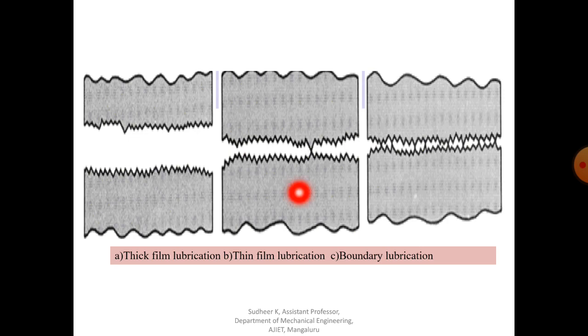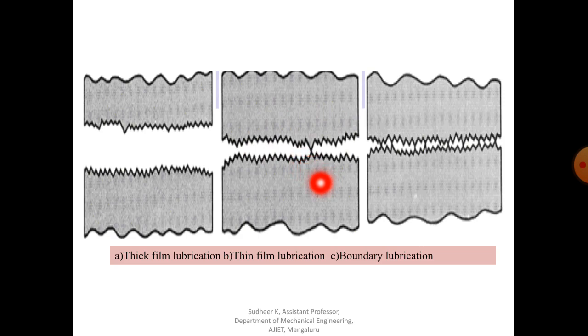Now coming to thin film lubrication, you can see what the difference is here. Thin film lubrication means that even though the surfaces are separated by a thin film of lubricant, the lubricant film will be very thin, and at some high spots there will be metal to metal contact. You can see here one place where there is metal to metal contact. Because of these intermittent contacts, it's also known as mixed film lubrication.